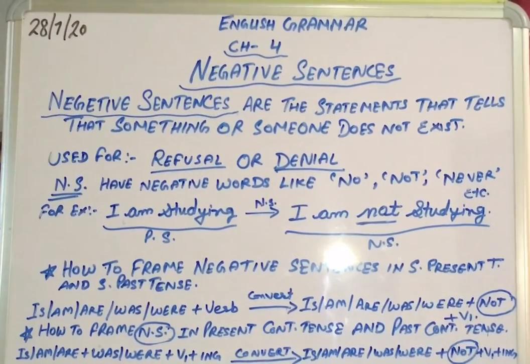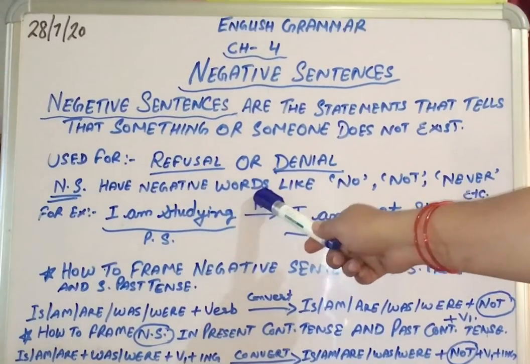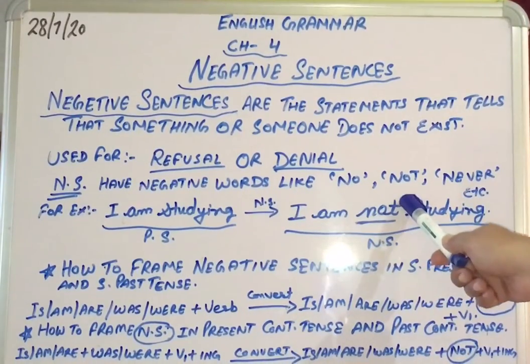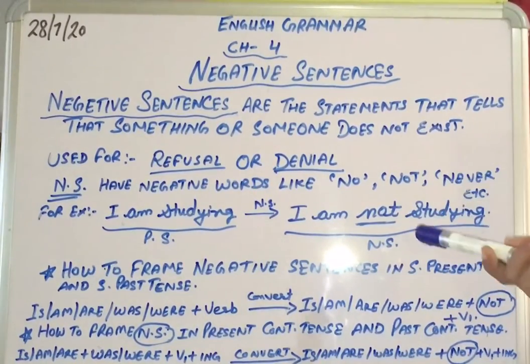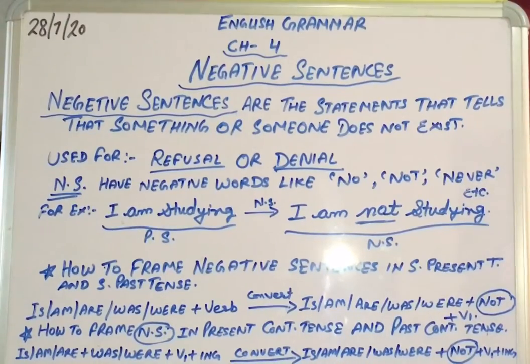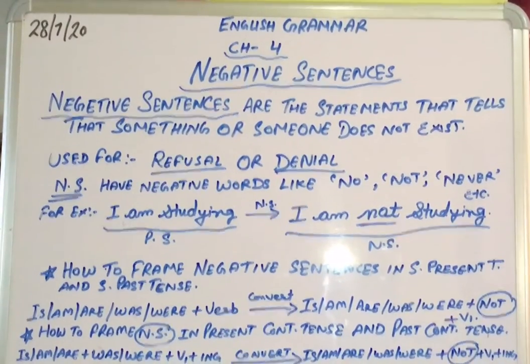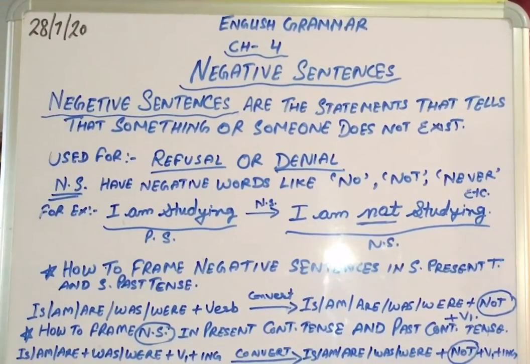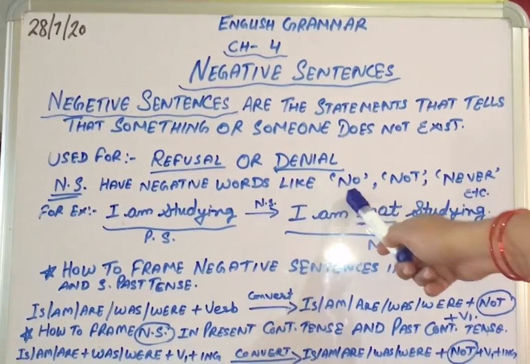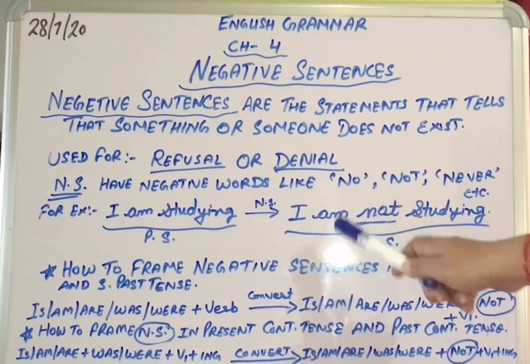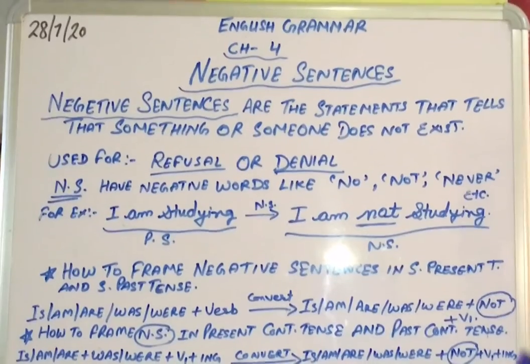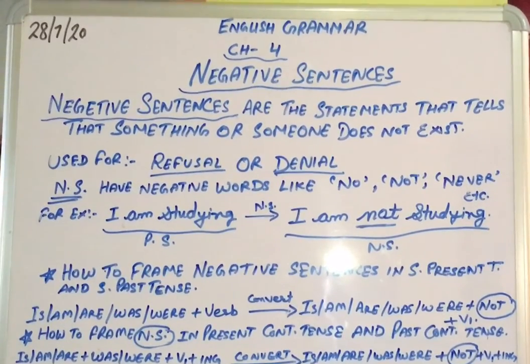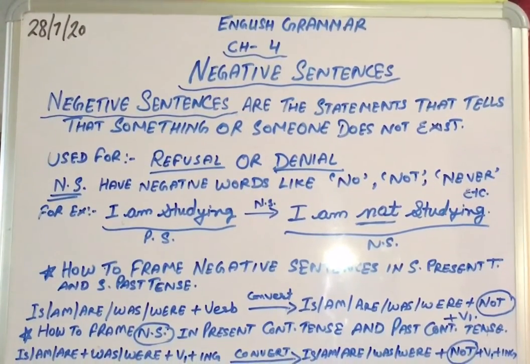These negative sentences have negative words in them, like no, not, never, nothing, etc. You can say these are a kind of recognition for these sentences. The sentences which contain negative words like no, not and never are called negative sentences. You can easily identify them with these words.